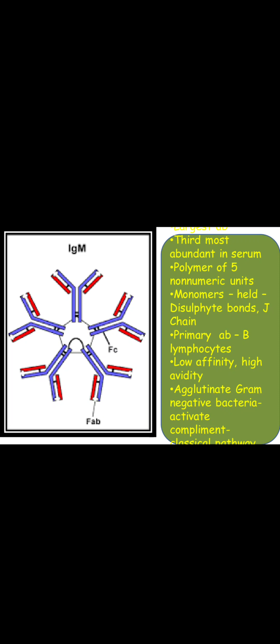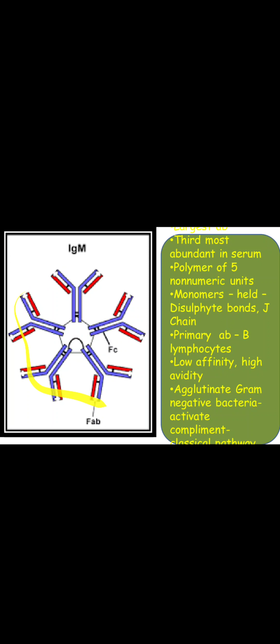This is the membrane bound antibody, and this is the largest antibody, not in terms of concentration but in terms of molecular weight. It is the largest antibody that is present. Okay, and it is the third most abundant antibody in the entire antibody pool.